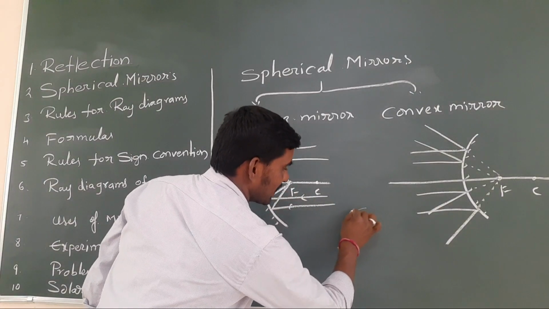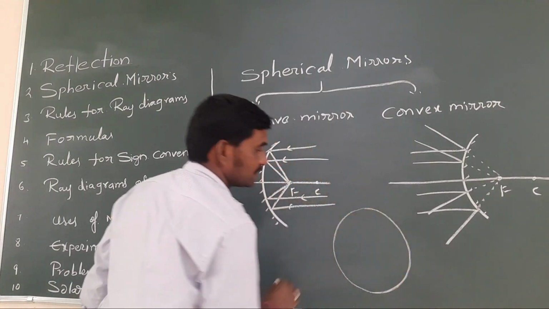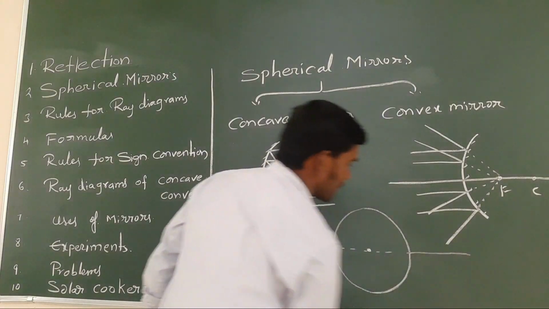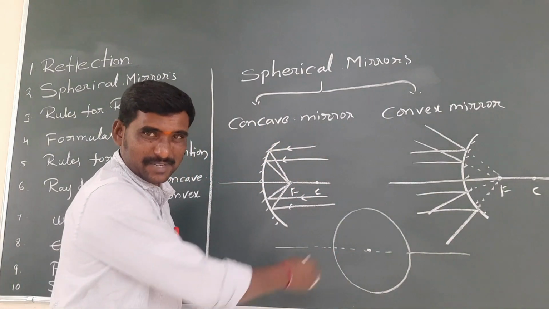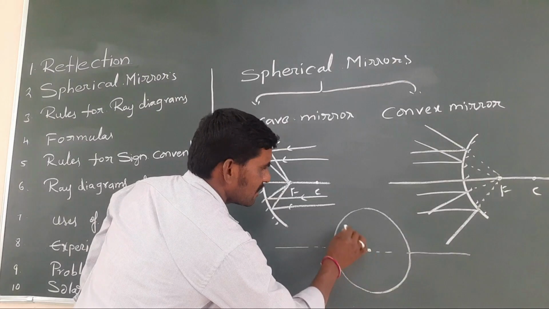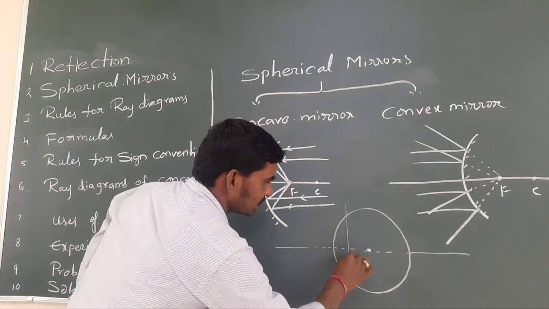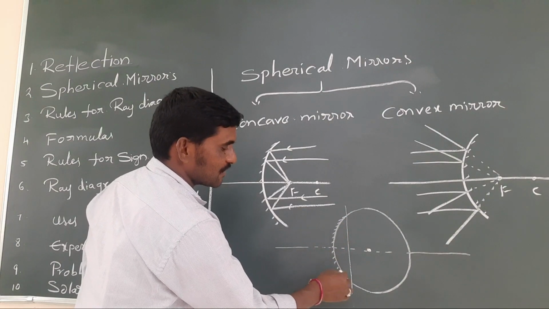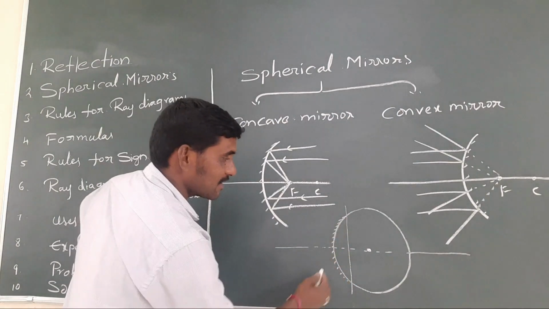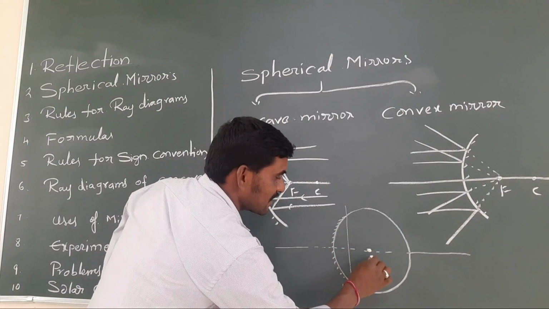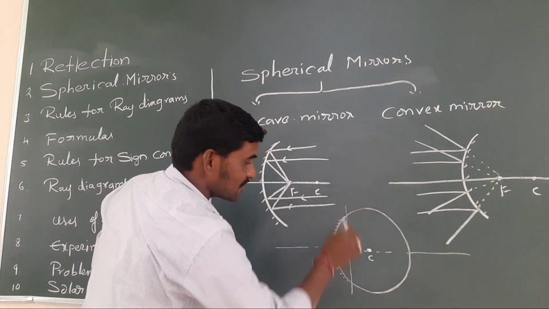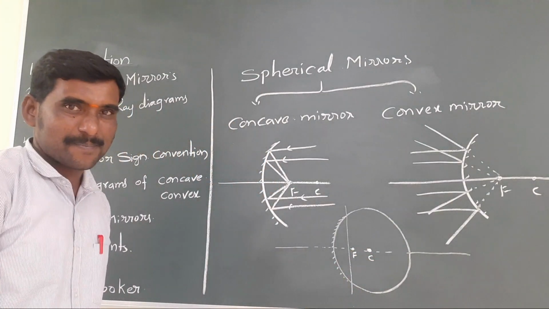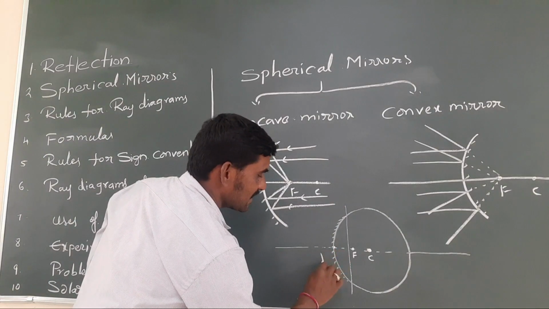For example, if I take one circle, a sphere, this is the center. The line which is going is the principal axis, imagine. Now if I cut this part and close this one, then it is called a concave mirror, inside open. So here this is called C, the center of curvature, and the middle we call the focus point F. This is called the pole, the center of the mirror.